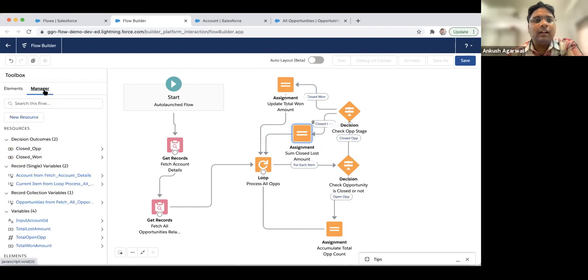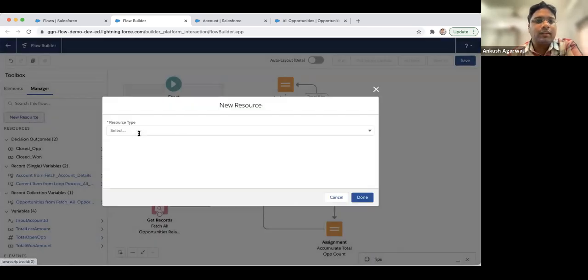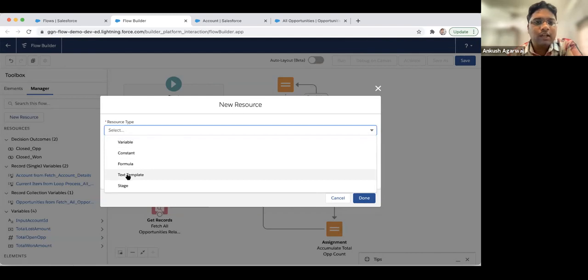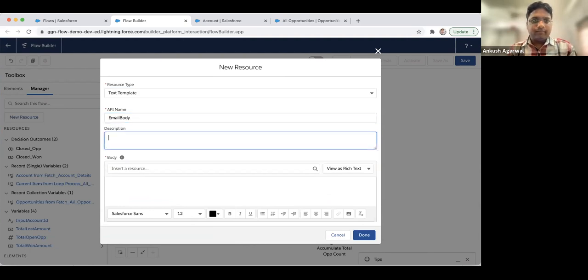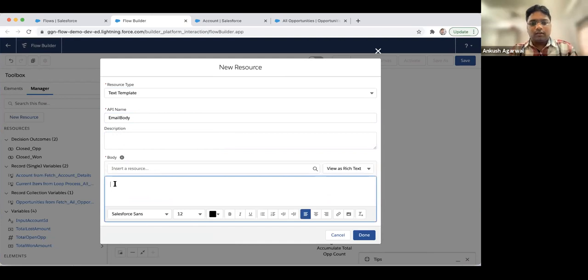So this time we'll create a new resource, which we haven't discussed in the last few sessions. It's a text template. The text template will be named email body. Here we'll mention our email body: dear customer, please find below details related to account, and we can mention the account name over here.